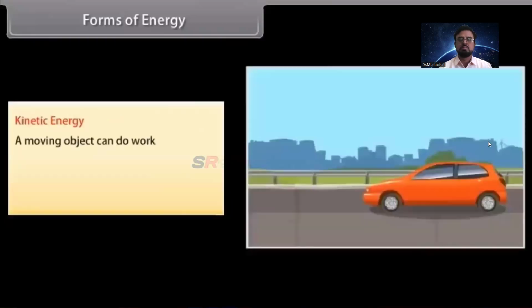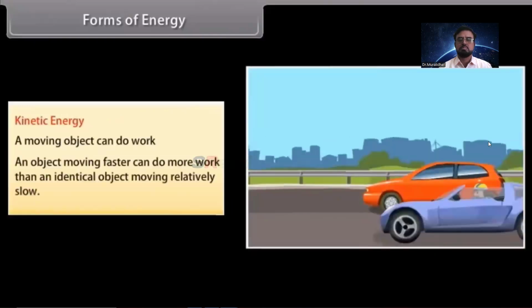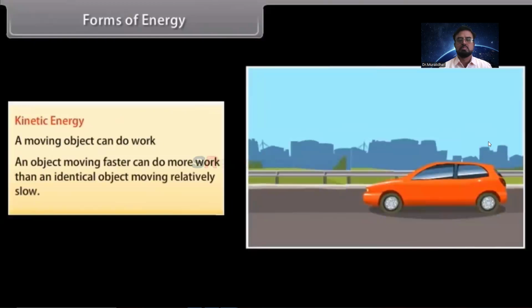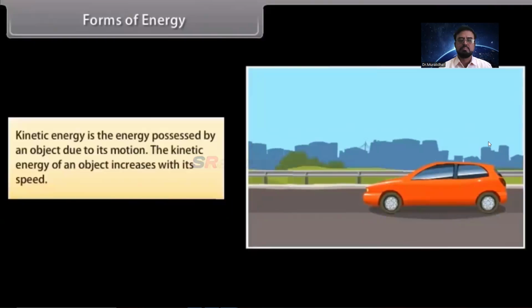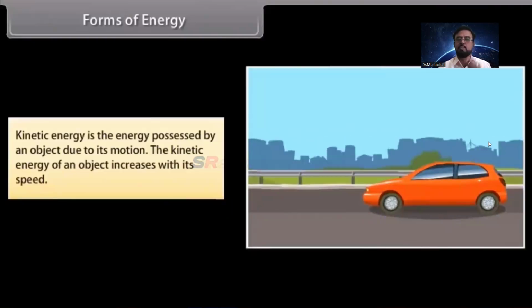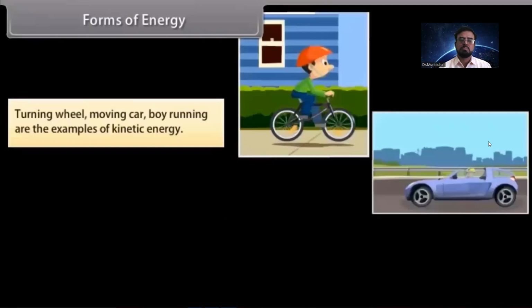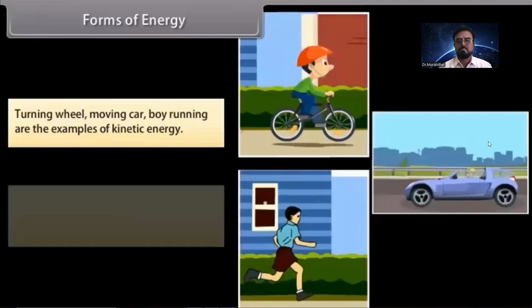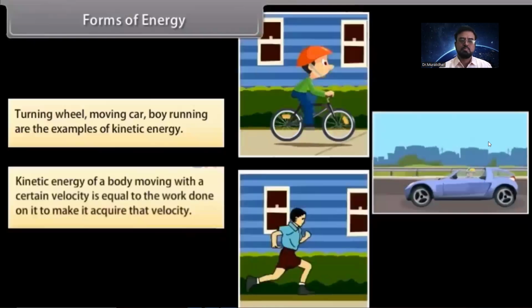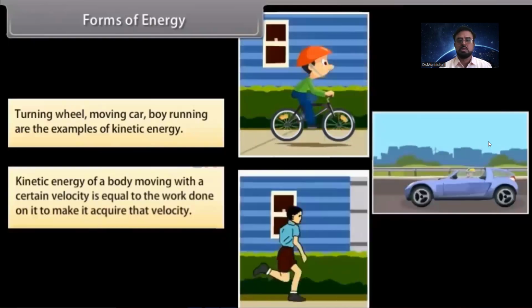We know that a moving object can do work, and an object moving faster can do more work than an identical object moving relatively slow. Kinetic energy is the energy possessed by an object due to its motion. The kinetic energy of an object increases with its speed. Turning wheel, moving car, boy running are examples of kinetic energy. So we say that the kinetic energy of a body moving with a certain velocity is equal to the work done on it to make it acquire that velocity.